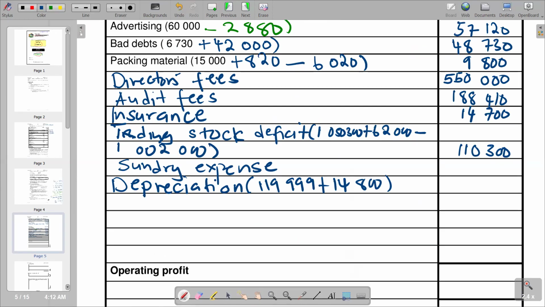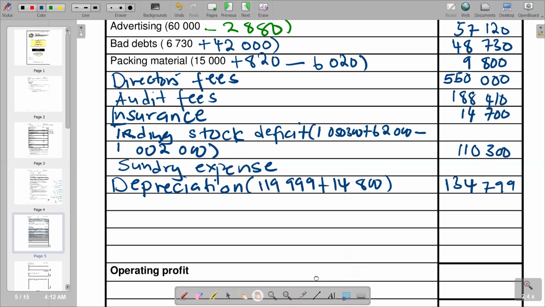We can just try to verify that calculation by saying 119,999 plus 14,800, 134,799 total. So remember, sundry expense figure we left it blank, so we leave it like that. We're going to come back to find it as a balanced figure.